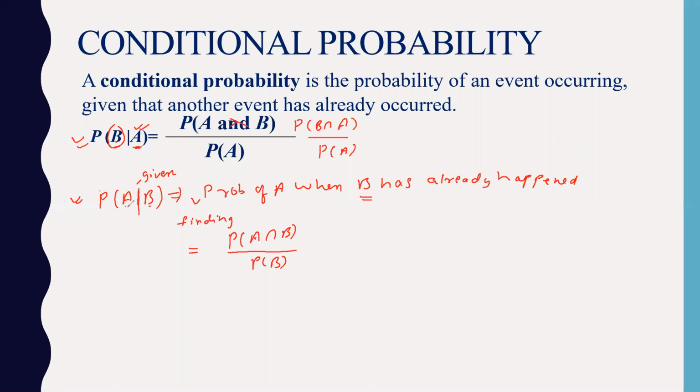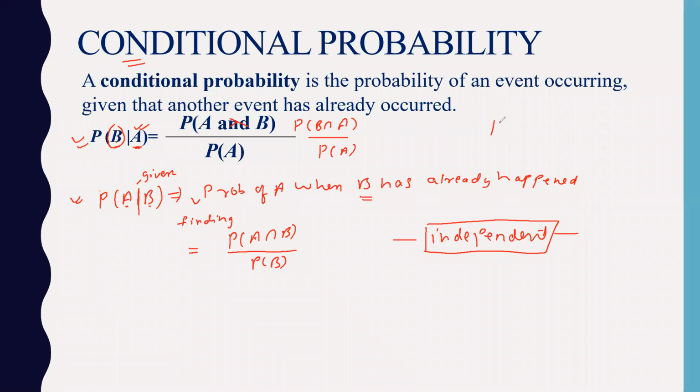Got it? Now here the concept of independent event comes in. Once again, I'm discussing the independent event with respect to the conditional probability. So the formula will change. I've already told you that in the previous slide.